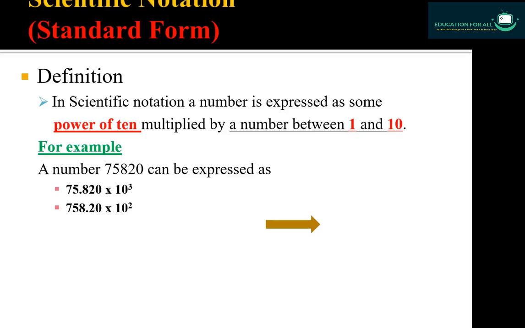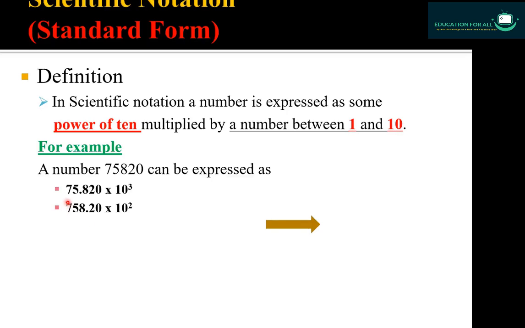Now come to the scientific notations. Students, the other name for scientific notation is standard form. Here we will learn and discuss what is scientific notation and what is standard form. Before going into the definition, I want to clear one thing: in standard form or in scientific notation, keep this thing in your mind that the decimal point must be after the first non-zero digit. After the first non-zero digit, the decimal point is a must.